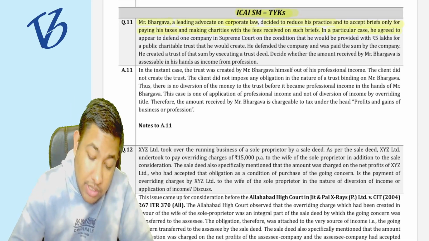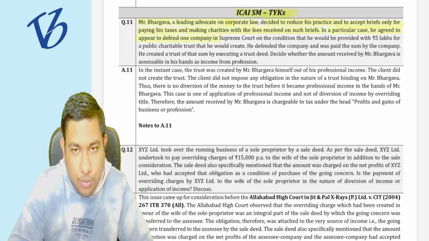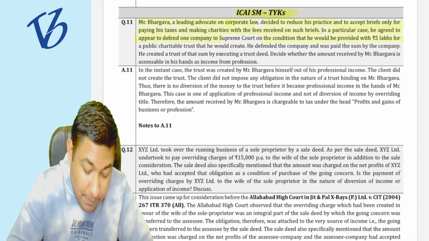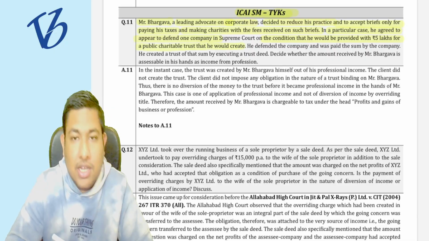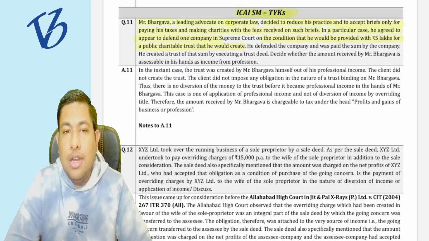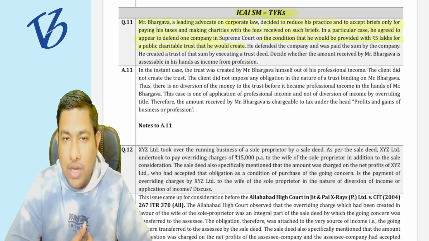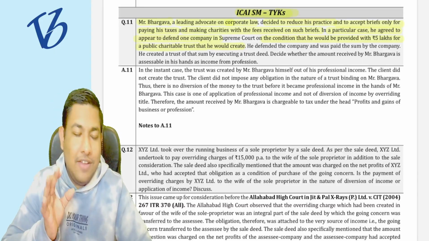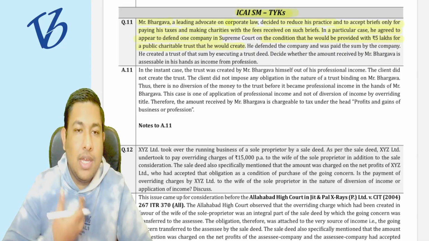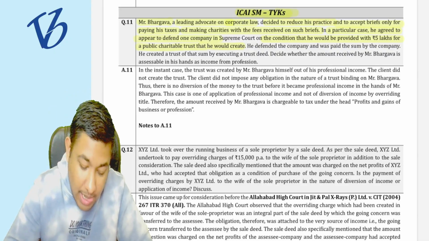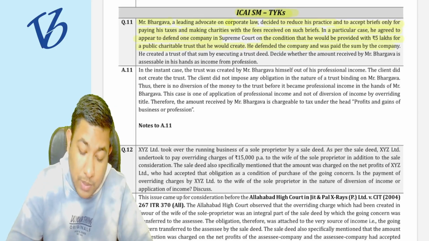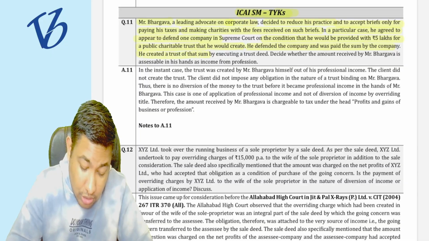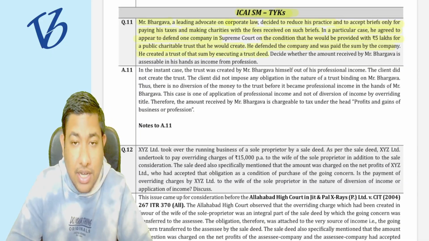Now in a particular case, he agreed to appear to defend in the Supreme Court on a condition that he would be provided 5 lakh rupees for a public charitable trust that he could create. What he is doing now is accepting the professional work to defend a company, but he is asking for 5 lakh rupees as a fee so that he could make a public charitable trust. He defended the company and was paid the sum by the company. Then he created a trust of that sum by executing a trust deed.